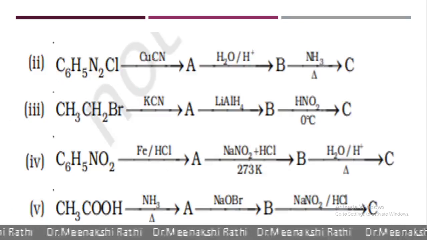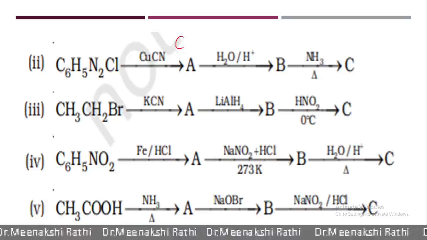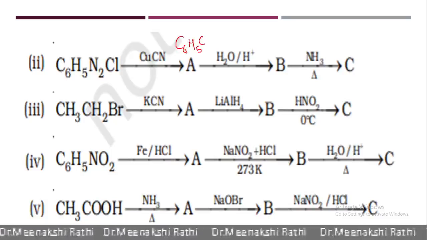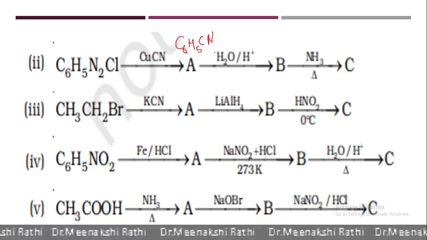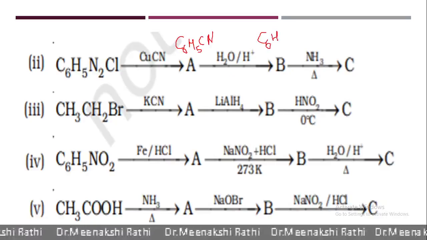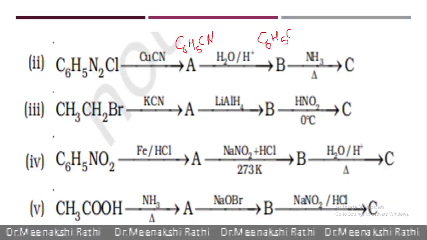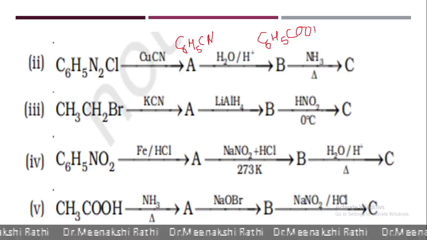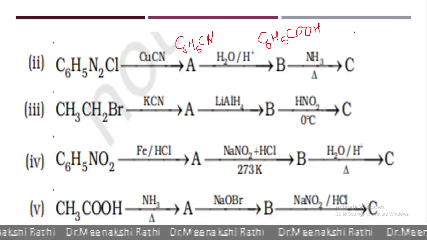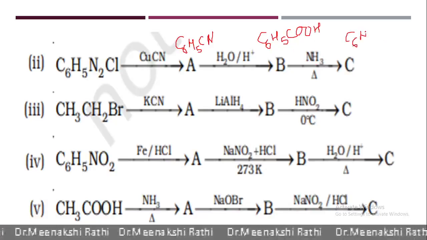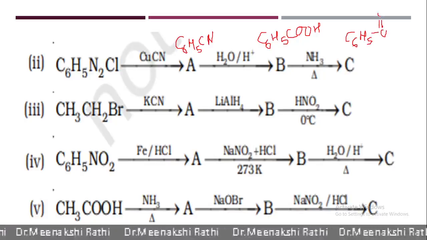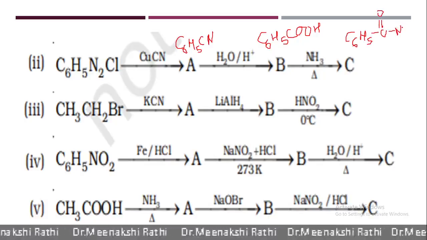Benzene diazonium chloride on reaction with CuCN. Just saw this reaction. Here what happened? The diazonium group gets replaced with cyanide. Cyanide group on hydrolysis. I already told you the benzene ring will remain as it is. C6H5 cyanide on hydrolysis gives COOH, C6H5COOH. So now the acid on reaction with ammonia gives C6H5CONH2. That is benzamide is formed.